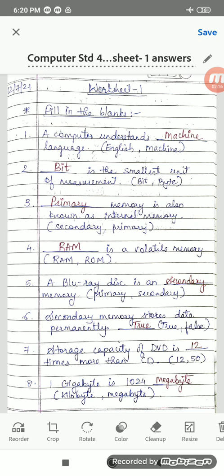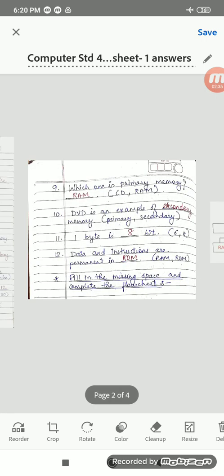Next, storage capacity of DVD is dash times more than CD. It is 12 times more than a CD. 1 gigabyte is 1024 megabytes, right? Which one is the primary memory? It is CD or RAM? The primary memory is RAM. CD is your secondary memory.